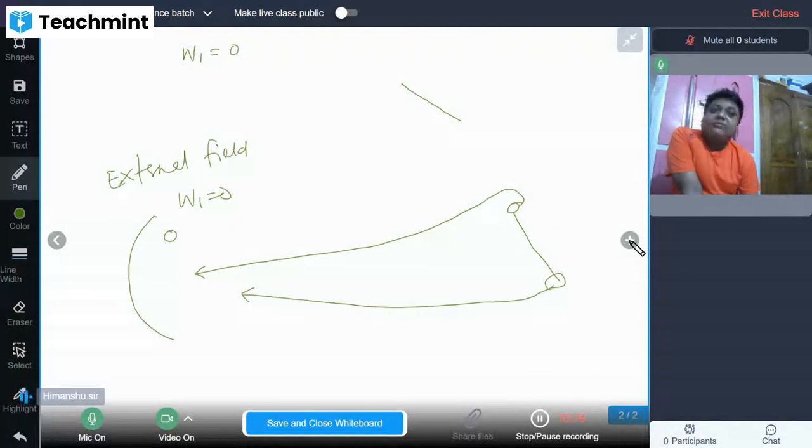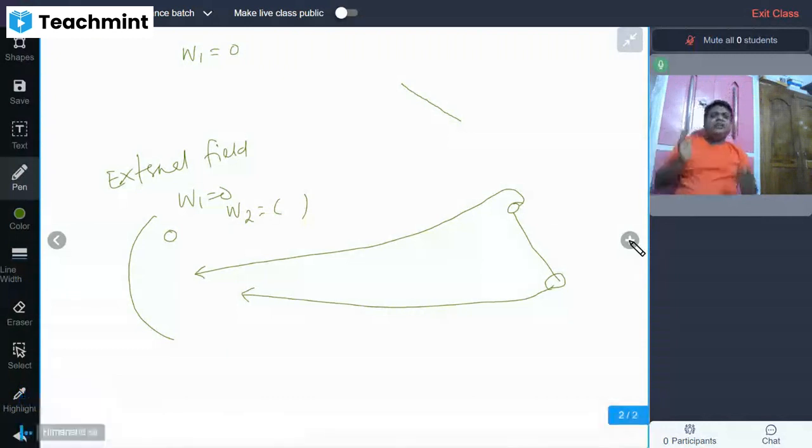Then work done will be something else. That is the conservative force. And when there is no external field, still the second charge will feel either attraction or repulsion, and that makes the W2 to be something else, and that is the net potential energy of the system of charges.